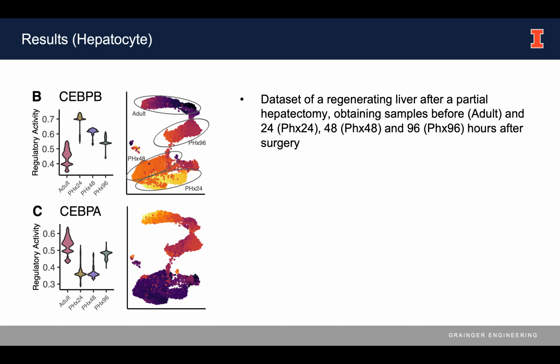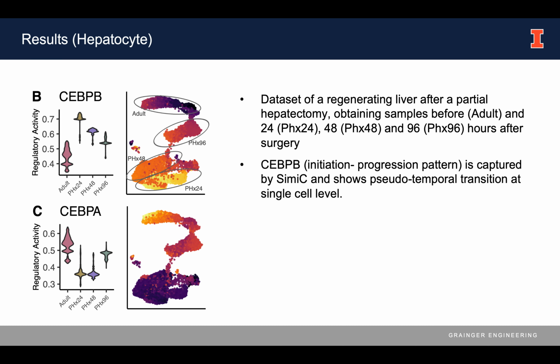The second dataset we applied it to is a dataset of regenerating liver after partial hepatectomy, obtaining samples before and 24, 48, and 96 hours after the surgeries. From the Regulon activity score distributions, we recognized two markers. One is CEBPB, which shows the initiation progression pattern. It is captured by SimiC and shows the pseudotemporal transitions at single-cell level.